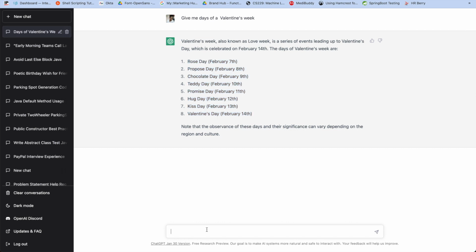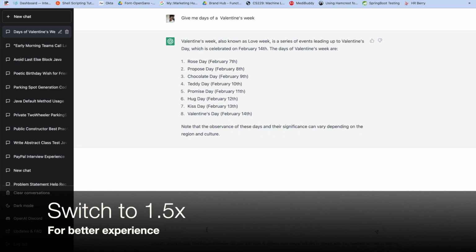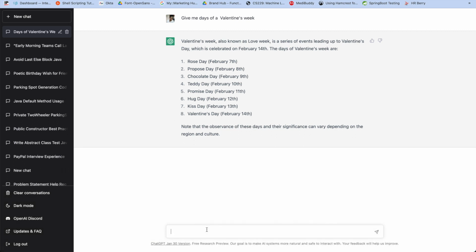So during Valentine's week, you can use ChatGPT in several ways to make the occasion even more special. So what we can generally do is we can basically ask ChatGPT about different ideas, right? So let's say that you are planning to gift a customized greeting card to your loved ones, right? So basically we can ask ChatGPT to write personalized Valentine's Day greetings and messages that you can use to create e-cards or printable cards, right? So we can basically ask any vendor to create a customized card and put that message on it, right?